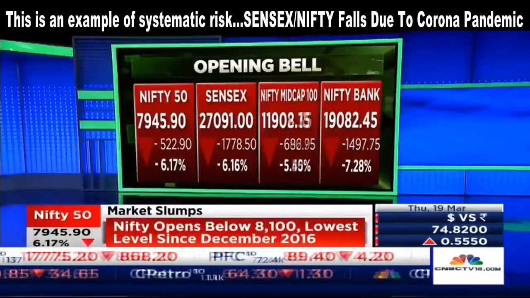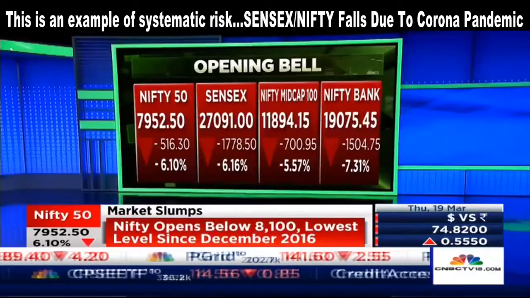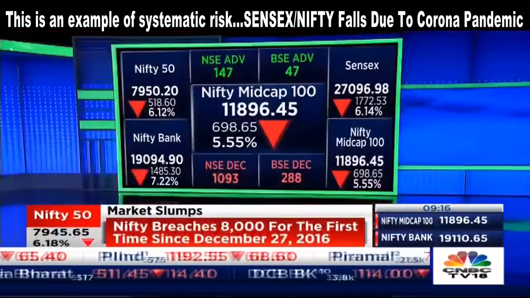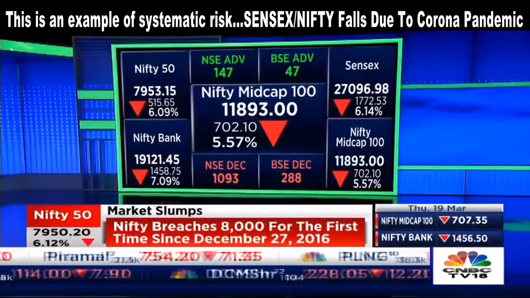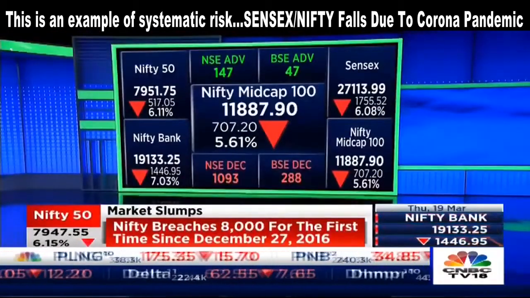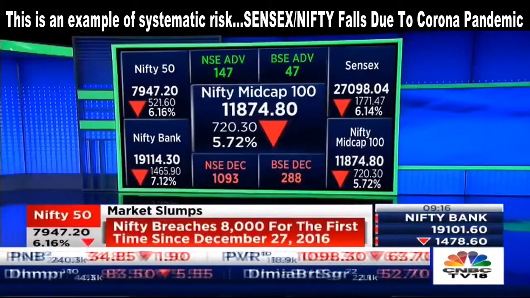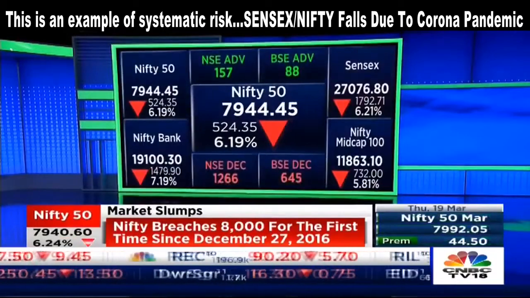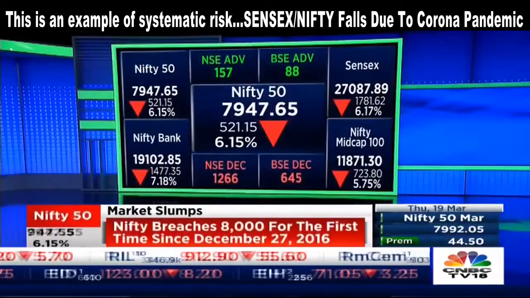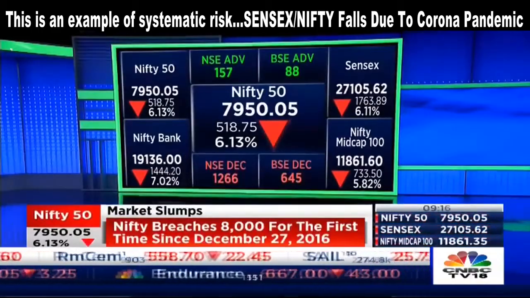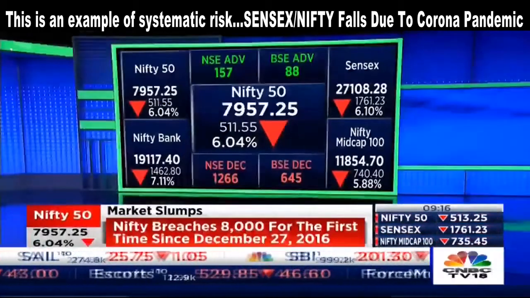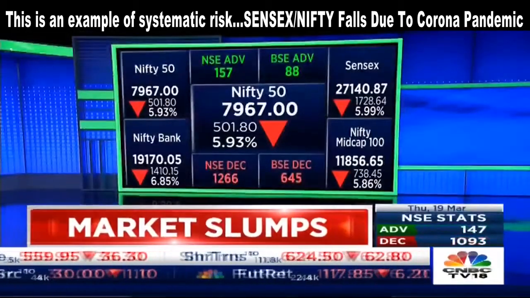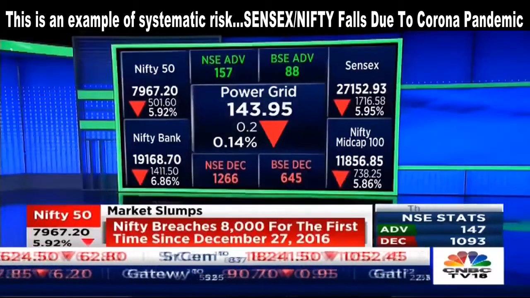The mid-cap index, I think at its highest was over 20,000. Today that index is trading at about 11,900. So it's fallen through the 12,000 mark. Once again, getting back to the Nifty, I think 7,950 approximately is the average of the first minute trade. 8,000 didn't hold, so 7,950 I guess is the first trade on the Nifty. There is one stock in the green and oh no, even that went off. Power Grid was in the green. Otherwise it's 49 on 50 in the red.